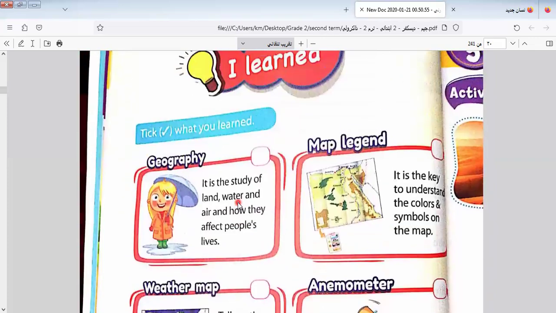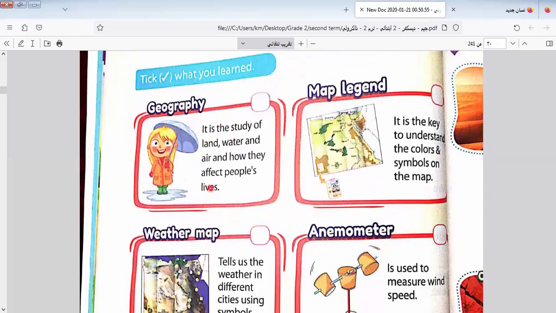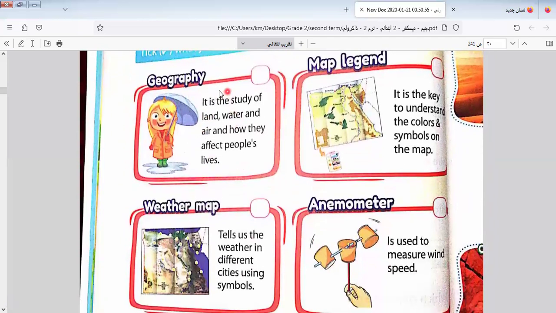In this part, we learn geography. Let's know more about geography. Geography is the study of land and water and air and how they affect people's lives. So this is the definition of geography. We must know it. So when we have in the exam the study of water and air and how they affect people, without thinking, I select geography.